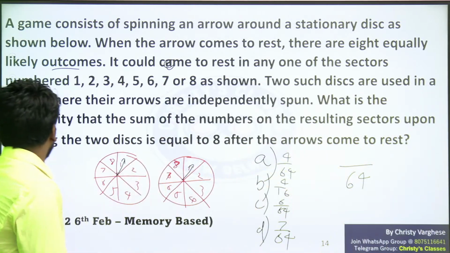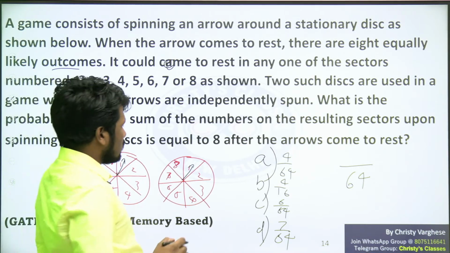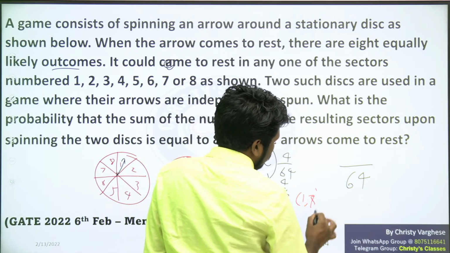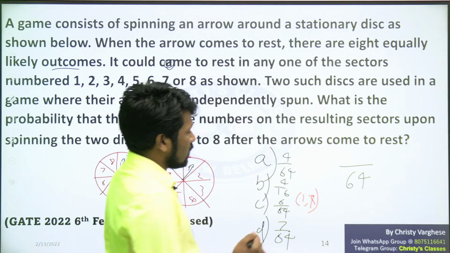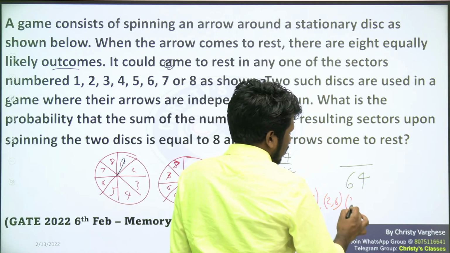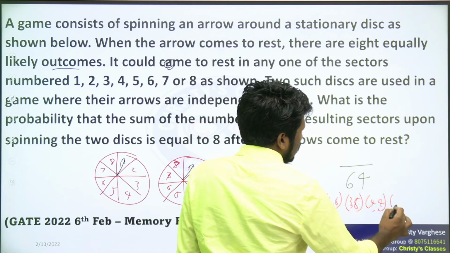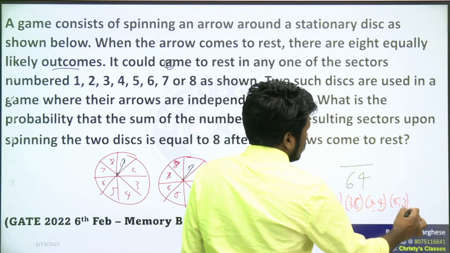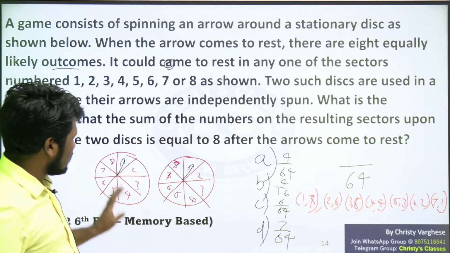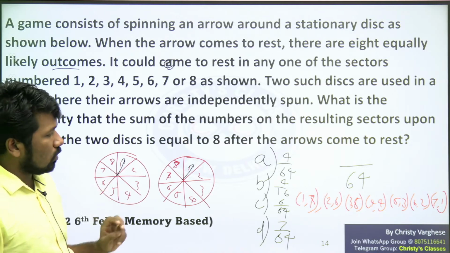Now, what are the possible outcomes? What are the things we need? We need the sum to be 8. The sum to be 8 means 1 and 7 can give you an 8. 1 here, 7 here. That is a possibility. 2 and 6 give you 8. That is another possibility. 3 and 5 give you 8. 4 and 4 give you 8. 5 and 3 give you 8. 6 and 2 give you 8. 7 and 1 also give you 8. 8 and 0 does not exist, because both should be spun, and only those sums we can consider.